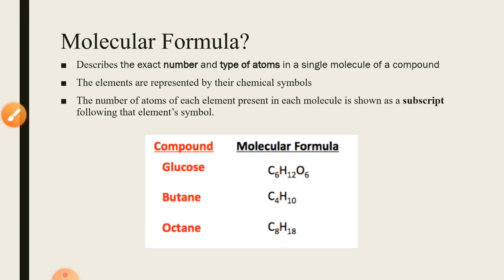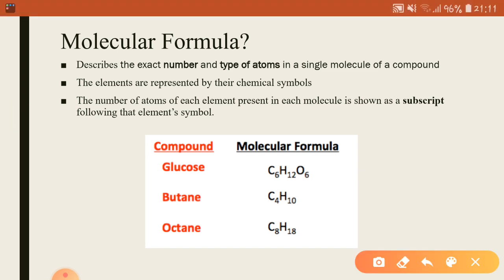So here are some examples of the molecular formula of different compounds. For glucose, the molecular formula is C6H12O6. For butane, it is C4H10, and for octane, it is C8H18.